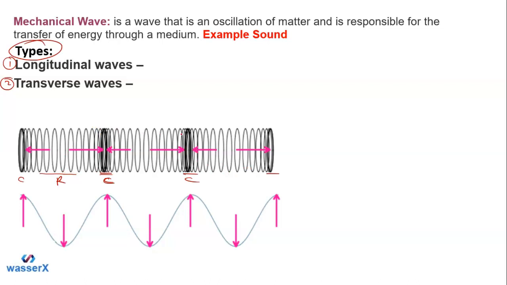Let me tell you a little bit about the longitudinal wave, students. Basically, what happens? The displacement of the medium is in the same direction. Here, as you can see, this is the displacement, and this is the mean position. From this mean position, the displacement in a longitudinal wave happens once in the direction of the propagation of the wave, and second in the opposite direction of the propagation of the wave.